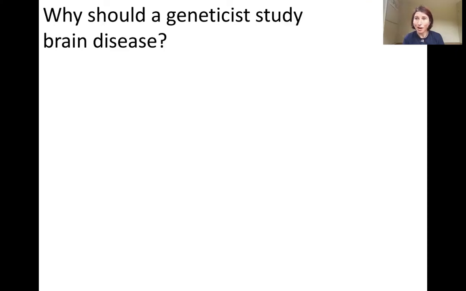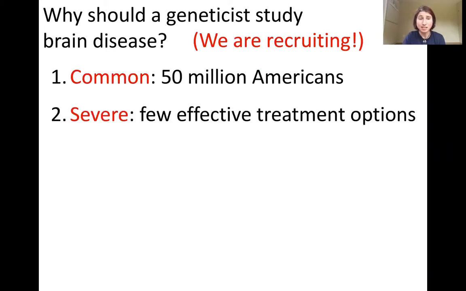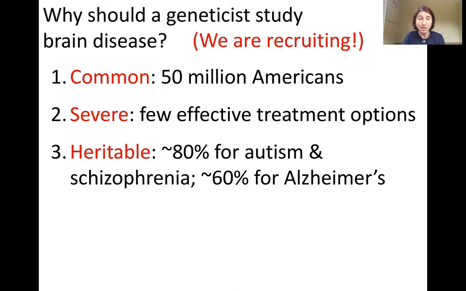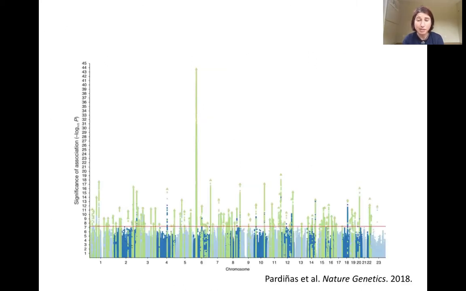So, why should a geneticist study brain disease? Well, if this feels like a sales pitch, it is. We are recruiting, so all of you first-year grad students and soon-to-be postdocs, I hope that you realize that brain diseases are common, severe, highly heritable, and complex, arising from the interactions of hundreds of variants of small and large effect. This is the most recent published genome-wide association study for schizophrenia.